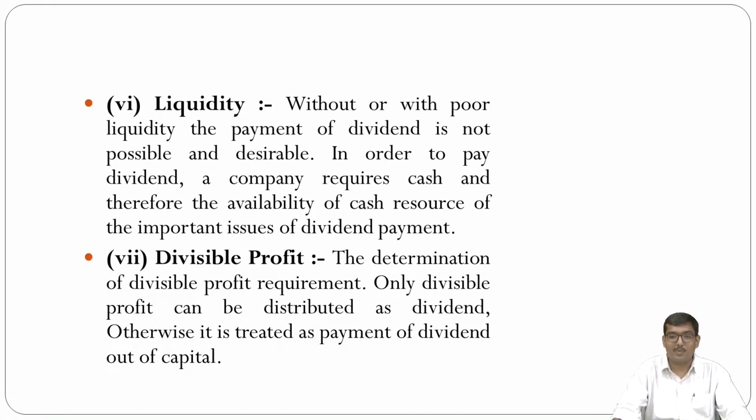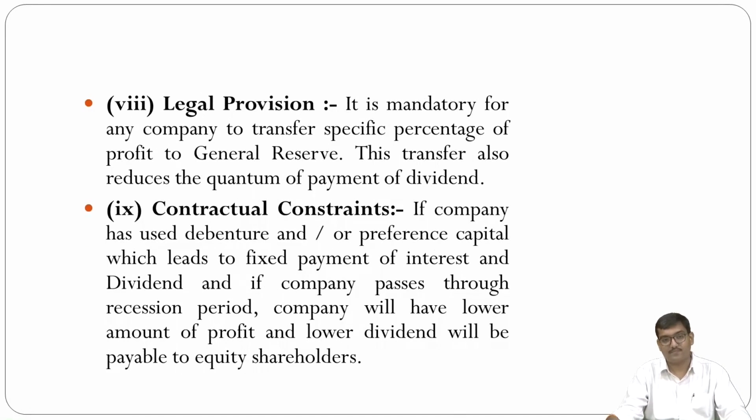Next is divisible profit. I talked about this divisible profit earlier in part 1 of this unit. So the determination of divisible profit is required, and only the divisible profit can be distributed as a dividend. Otherwise, it is treated as a payment of dividend out of capital.